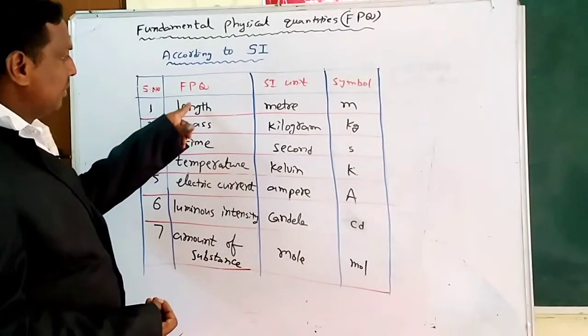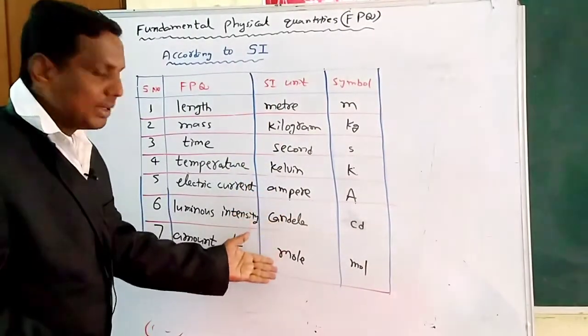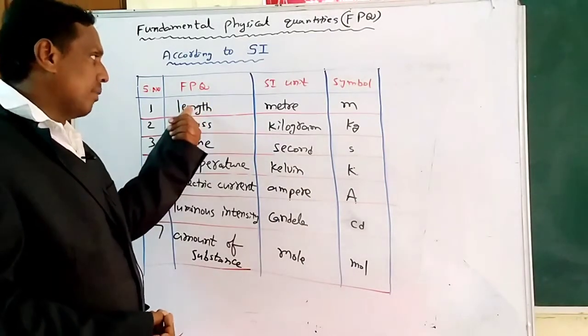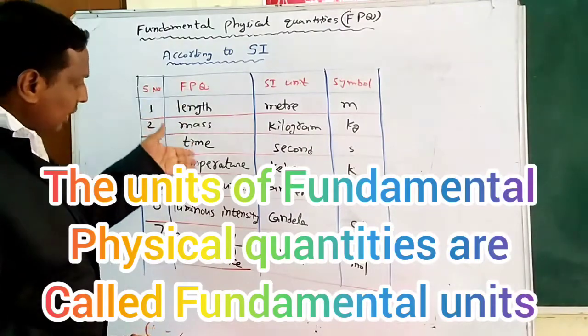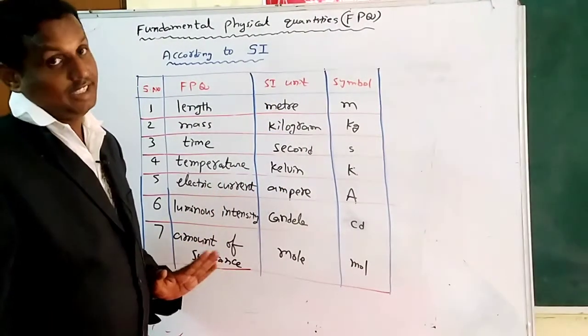So every physical quantity has a unit, compulsory. The unit of a fundamental physical quantity is known as a fundamental unit. These are fundamental physical quantities. These are fundamental units. Clear?